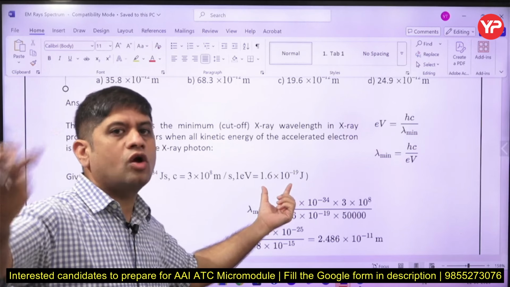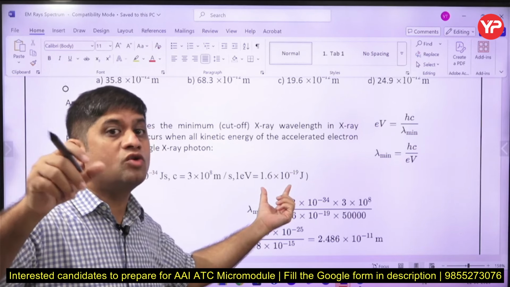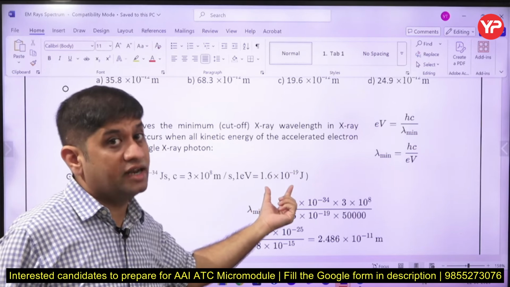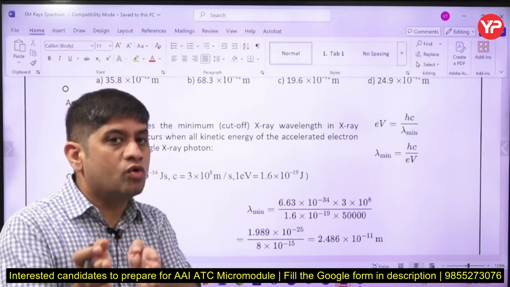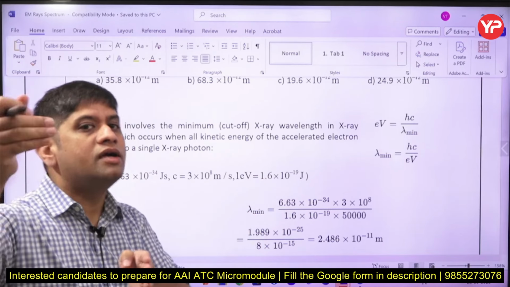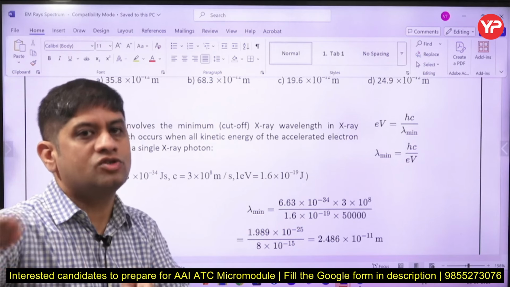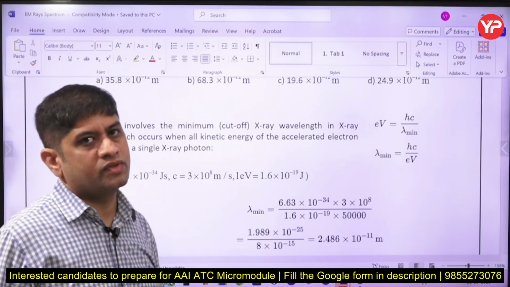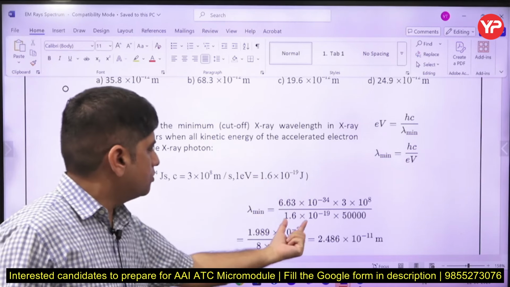सो 1 इलेक्ट्रॉन वोल्ट, charge on electron is in coulomb, 1.6 into 10⁻¹⁹ coulomb. So 1 electron volt is equal to 1.6 into 10⁻¹⁹ coulomb into volt. Coulomb into volt, charge into voltage is nothing but joule.